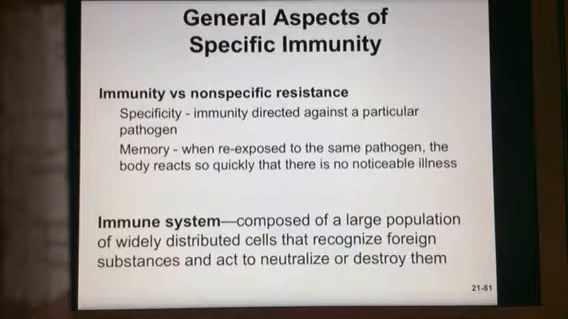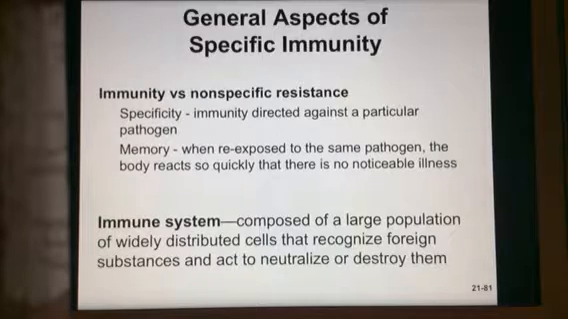Your immune system has memory. So when it's re-exposed to that same pathogen, the body has a much quicker reaction. Oftentimes there's no noticeable illness because the reaction time is so quick. So our immune system is a large population of cells. They're widely distributed over the whole body. They are able to recognize foreign substances and then act to either neutralize them or destroy them.